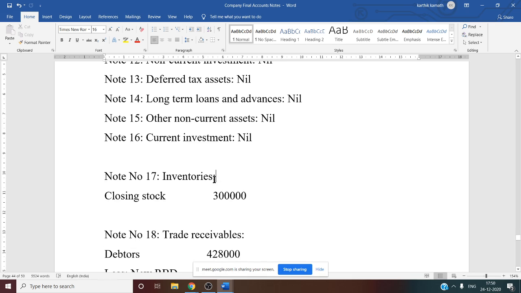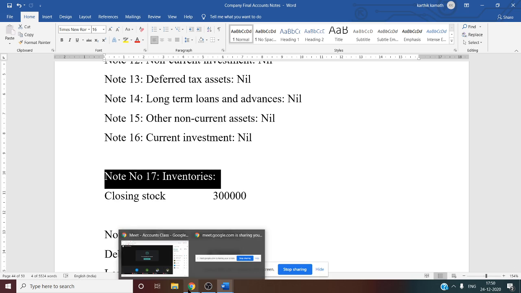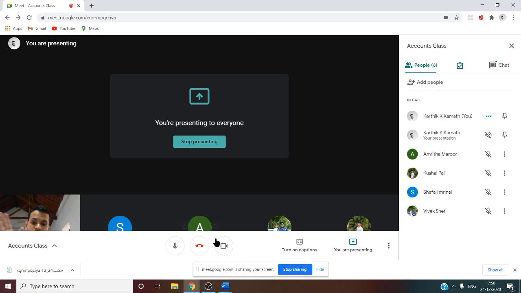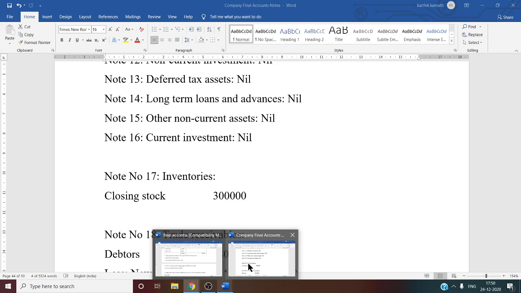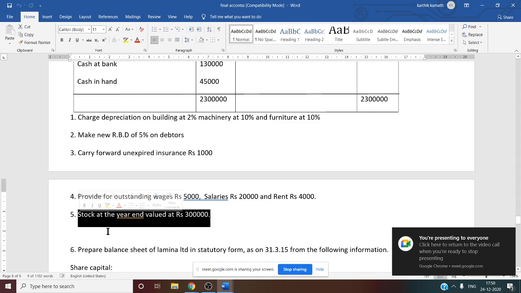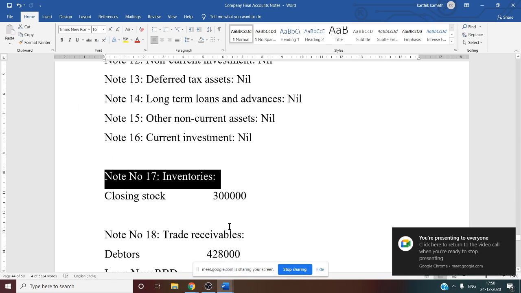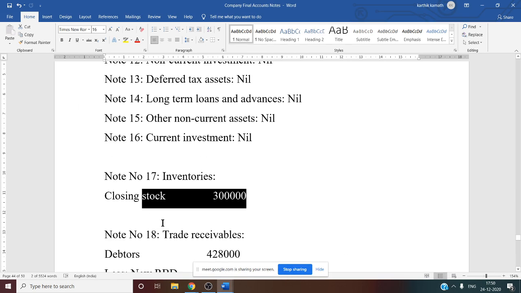Now note number 17, it is about inventory. We know in the closing stock they said that at the year end the closing stock is valued at 3 lakh. See this, stock at the year end valued at 3 lakh. So this is the closing stock information you have to show under inventory. We have written note number 17, it is over.